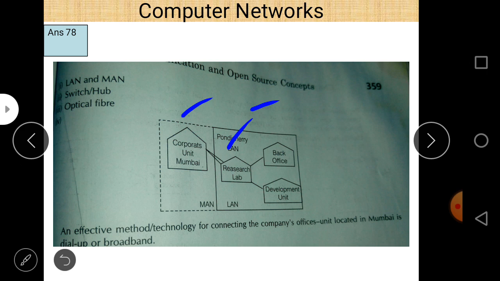So LAN connects all the buildings within the same city, where the distance is around 10 kilometers or somewhat more than 10 kilometers, so we can easily use LAN here. And to connect two cities, Pondicherry and Mumbai, we can use MAN here.